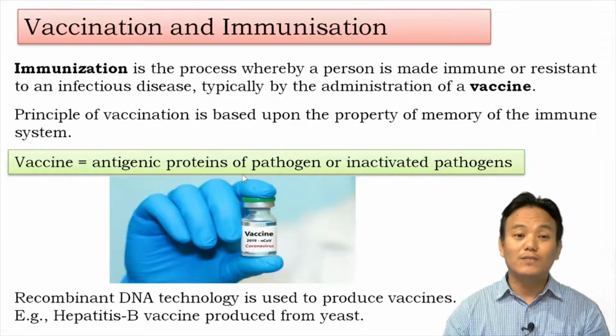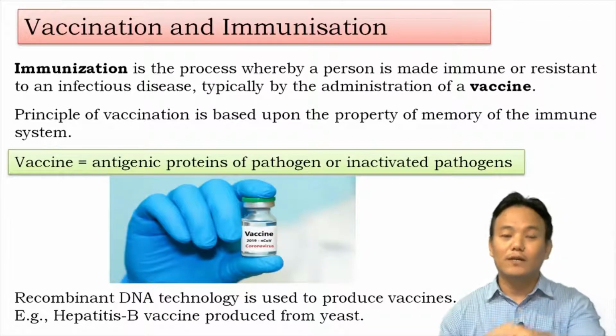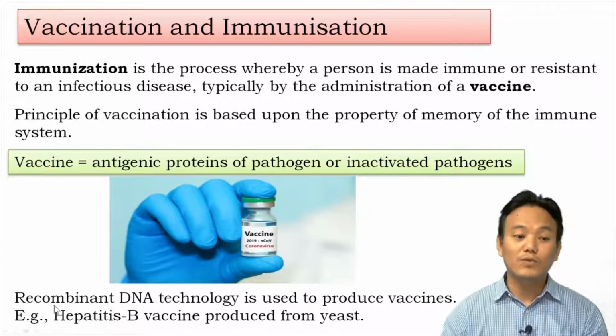Nowadays, we are using recombinant DNA technology or biotechnology to produce vaccines on a much larger scale. We don't have to grow viruses and bacteria in order to make vaccines. We can use recombinant DNA technology to produce vaccines on a larger scale. Right?